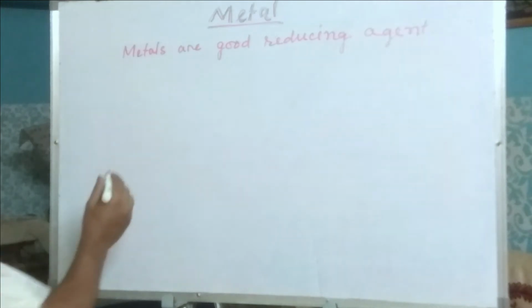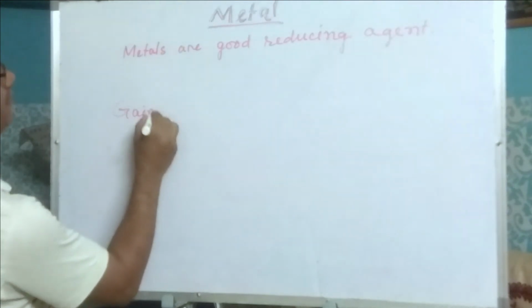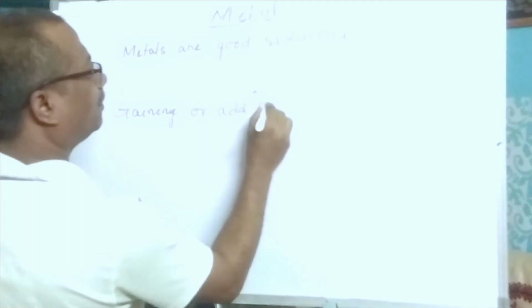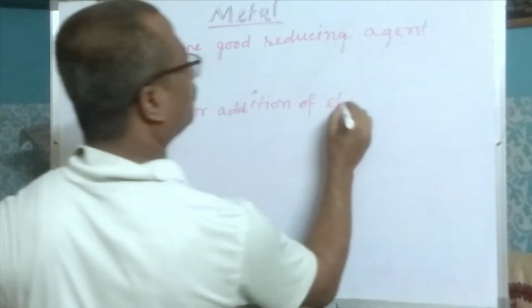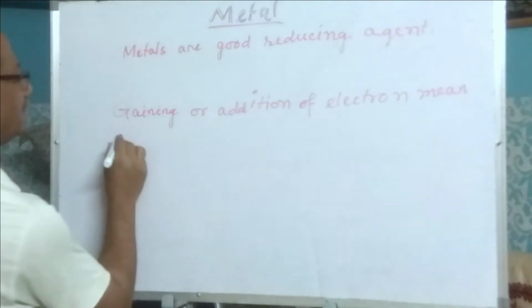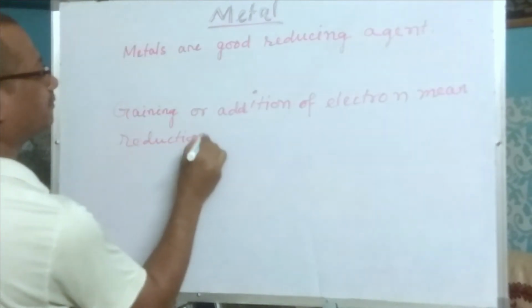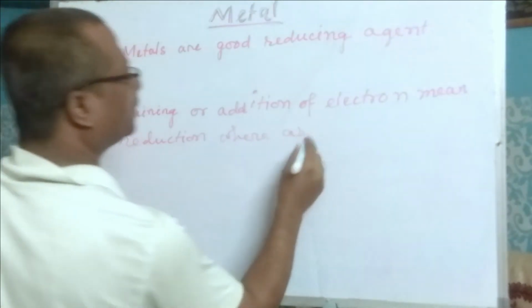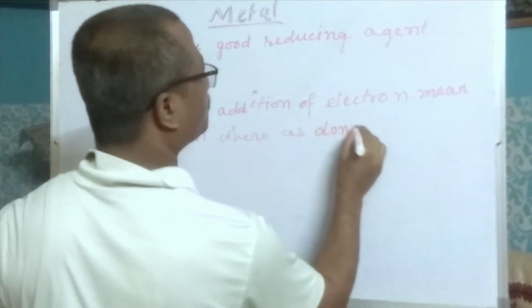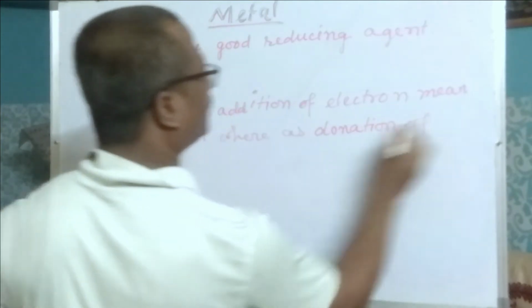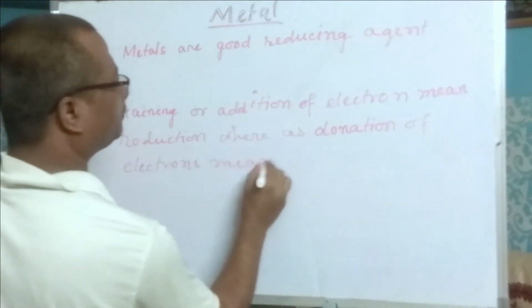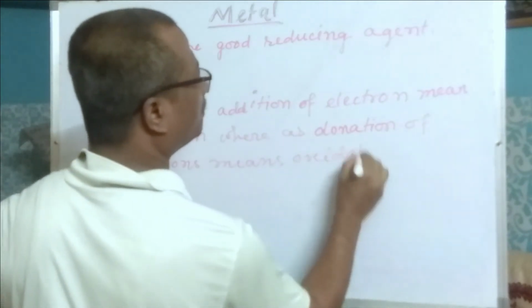Here you must remember that gaining or addition of electrons means reduction, whereas donation of electrons means oxidation.